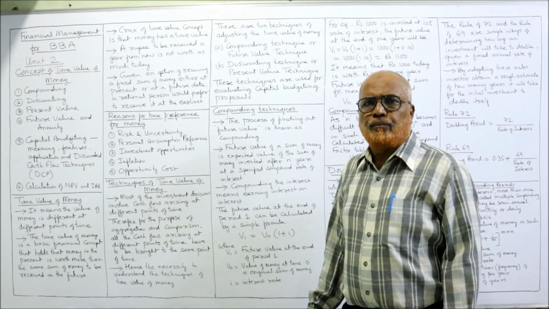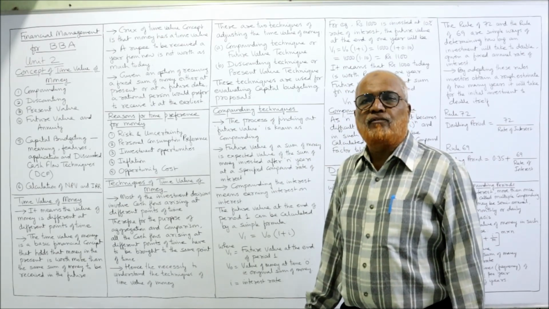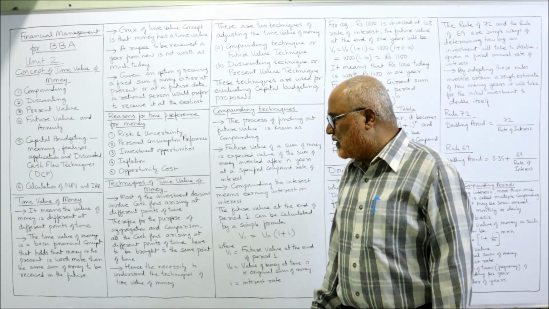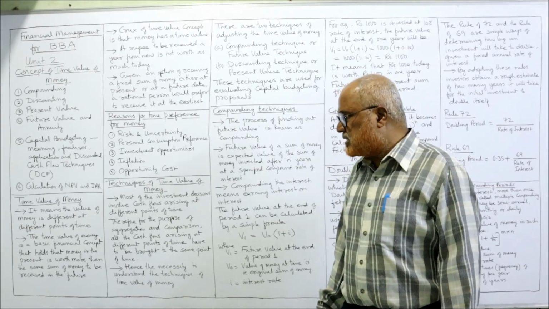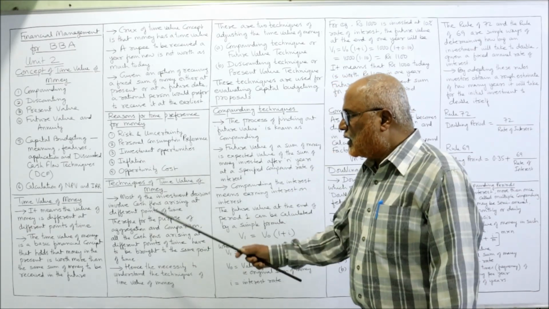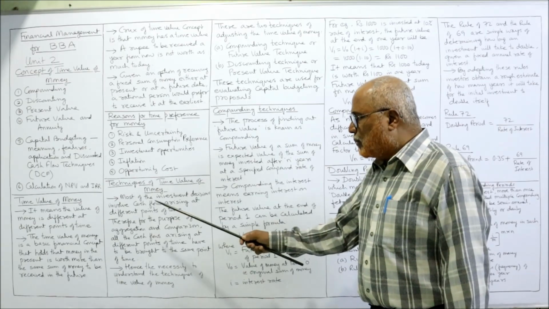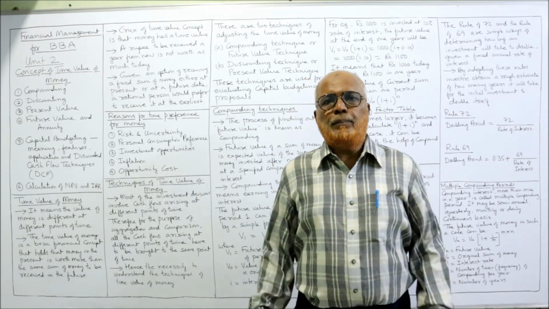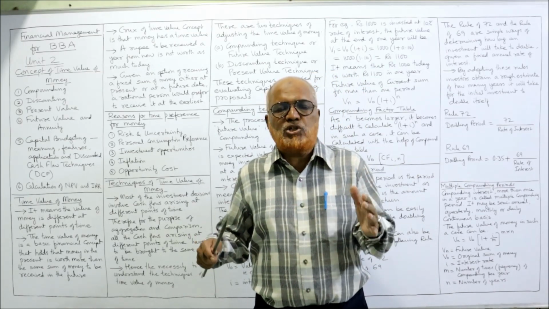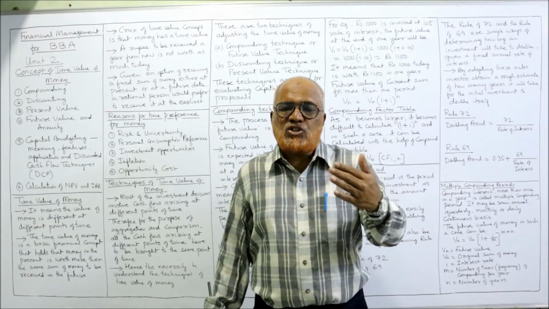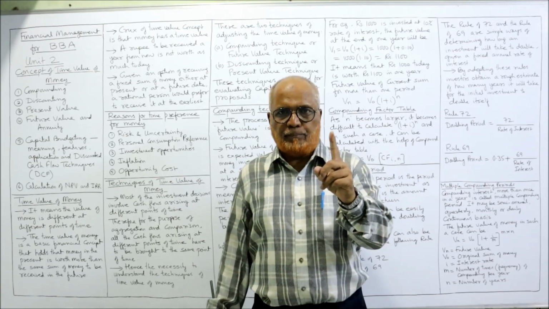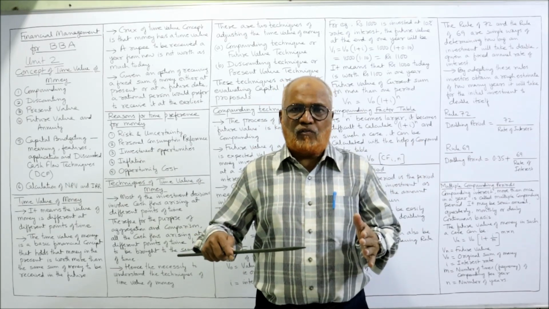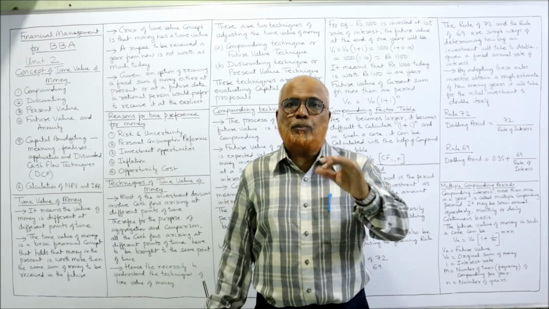Techniques of time value of money. What are the different techniques of time value of money? The first is that most of the investment decisions involve cash flows arising at different points of time. That means in a business organization, many financial decisions are there where the cash flows occur not at one time, but at different points of time. So cash inflows and cash outflows are occurring at different points of time.